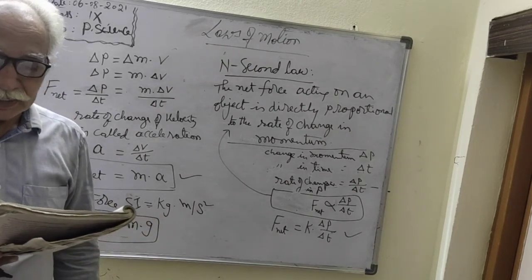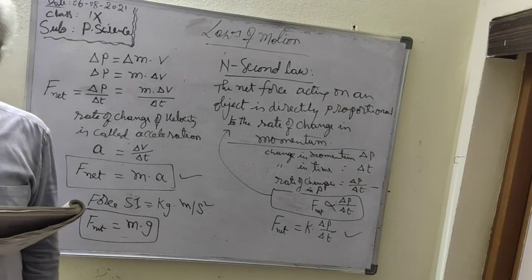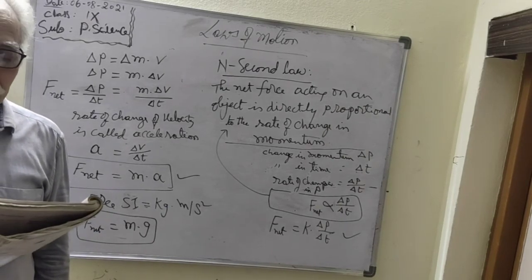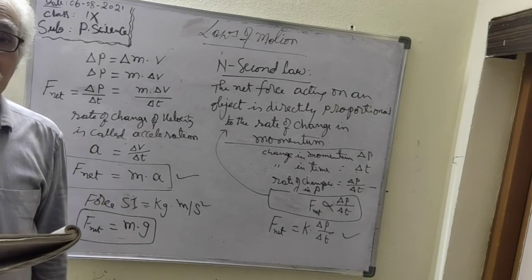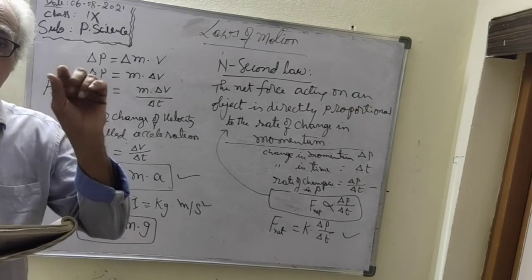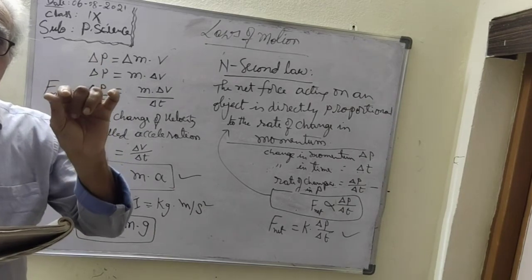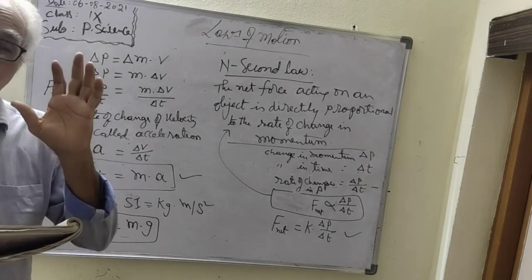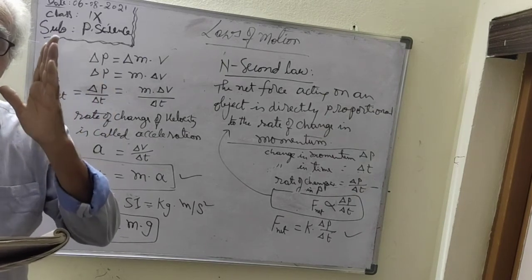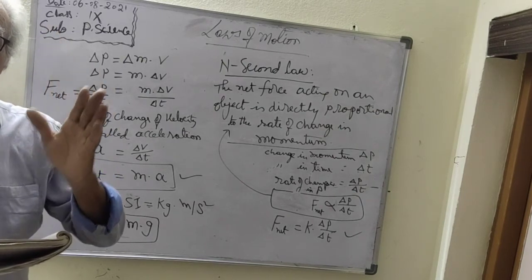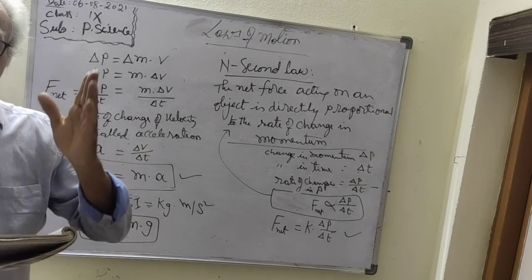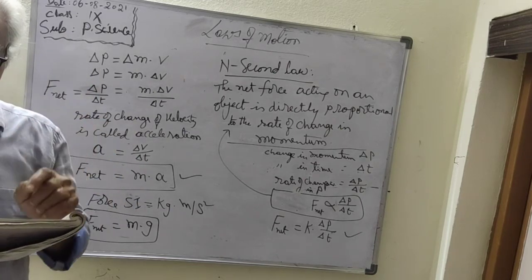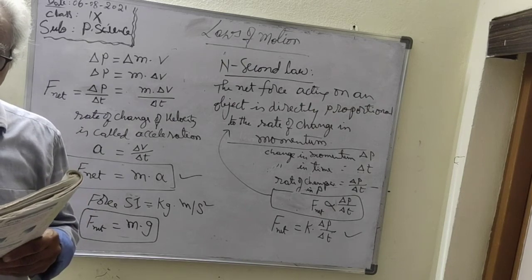One question: is it possible to move in a curved path in the absence of net force? Not possible. Why? The net force is acting on the object to change its direction at every moment. Here the net force acts as a centripetal force. So if there is no net force and no change in the direction of velocity, it is not possible to move in a curved path.